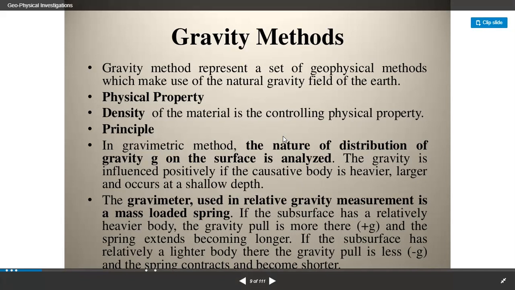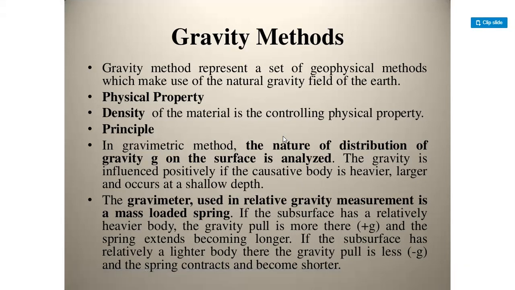Gravity methods represent a set of geophysical methods which make use of the natural gravity field of the Earth. Physical property: density of the material is the controlling physical property. Principle: in the gravimetric method, the nature of distribution of gravity on the surface is analyzed. The gravity is influenced positively if the causative body is heavier, larger, and occurs at shallow depth.